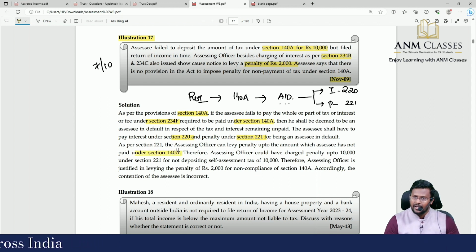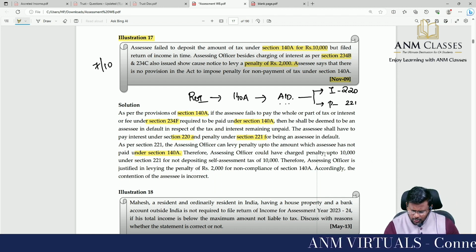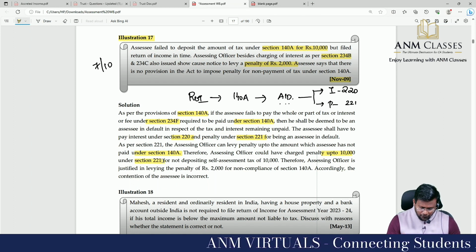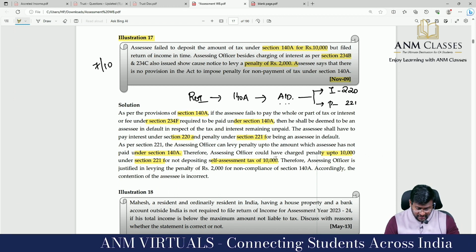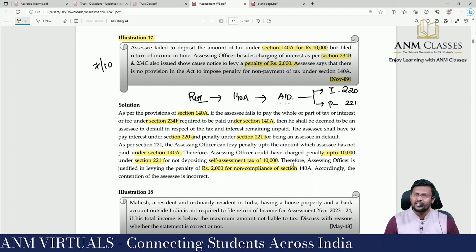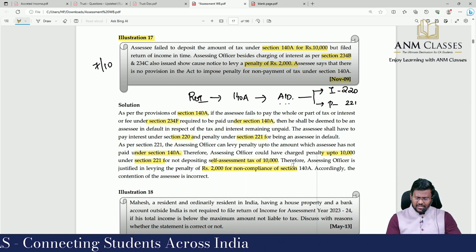So for however much self-assessment tax was not paid, penalty up to that amount can be levied. Therefore, AO could have charged penalty up to how much? Under section 221, for not depositing self-assessment tax of how much? Therefore, AO is justified in levying the penalty of 2000 for non-compliance of section 140A. Accordingly, the contention of the assessee is incorrect.